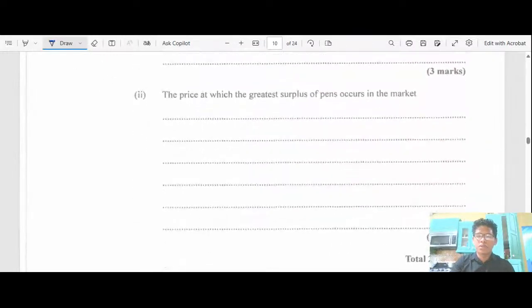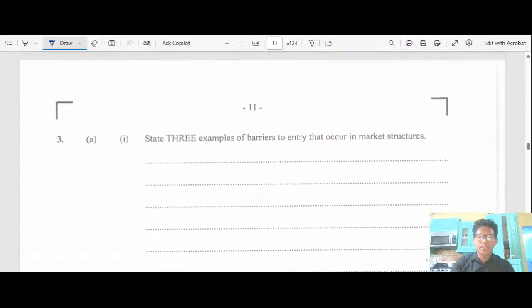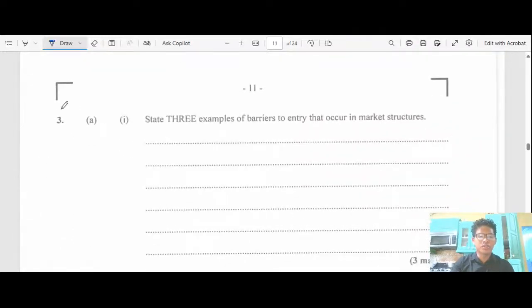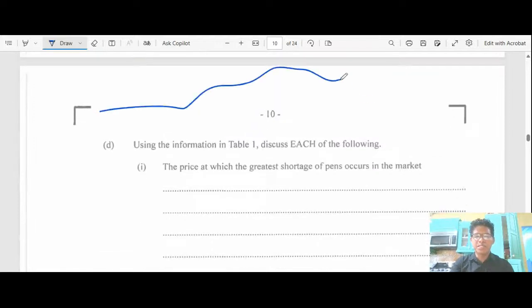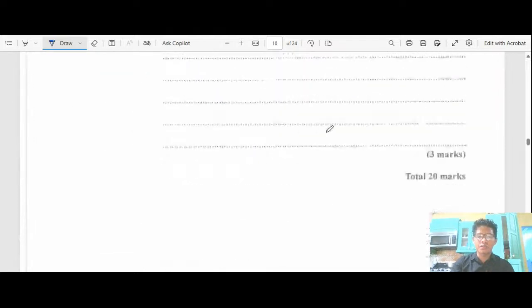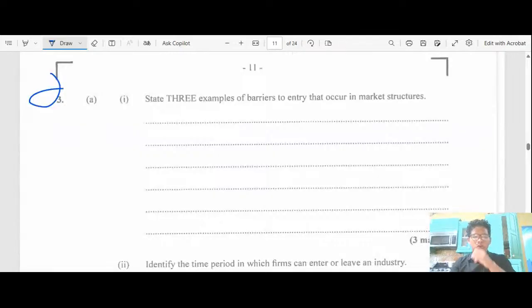Price to which surplus of pens. All right, we're moving on back to question 3. I will have to make a video on this one explaining this, because I believe it needs a lot of other explanations. State 3 examples of barriers to entry that occur in market structures.